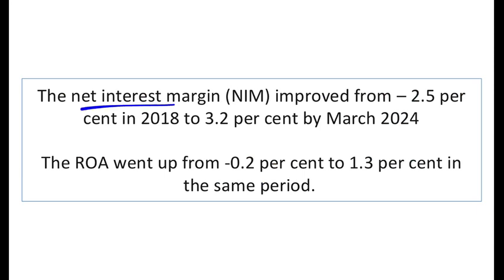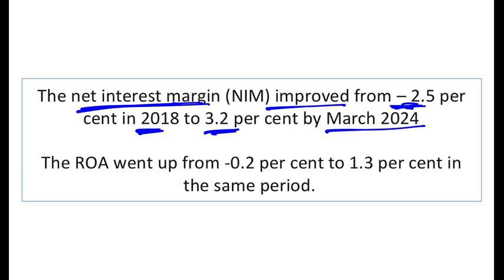Now let's talk about the net interest margin. Net interest margin has improved from minus 2.5% in 2018 to 3.2% by March 2024. This is very important. You should definitely know what a net interest margin is. Basically, it shows the difference between the interest income earned and the interest paid by a bank or any financial institution, relative to the interest earning assets.